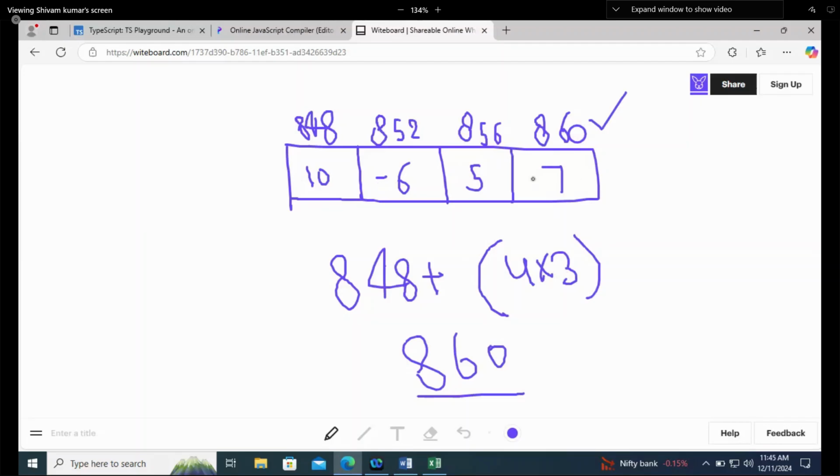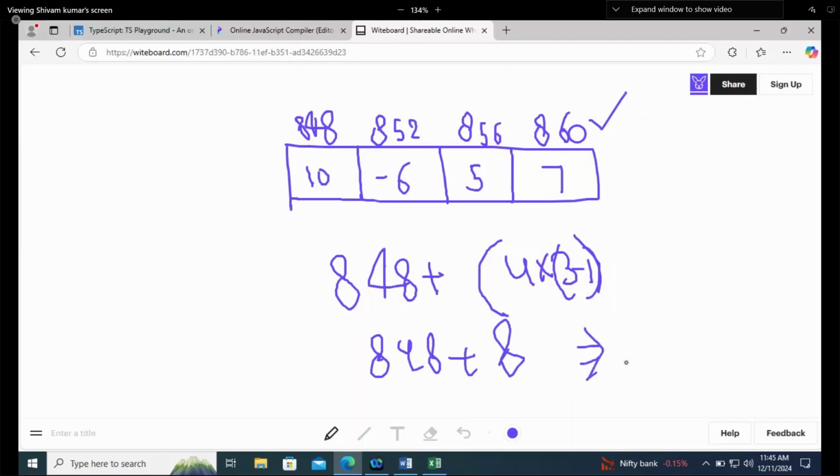First, second, third, fourth. So basically your formula is like that only, because it is starting the indexing from 0. What if we want to start our indexing from 1? Then we have to subtract 1 in this calculation. If your indexing is starting from 1, then you have to do minus 1. So you have to write 848 plus 8, because 3 minus 1 is 2, and 4 twos are 8, then it will come as 856. Now you will get the third element.